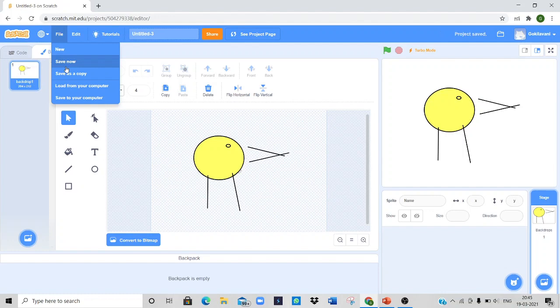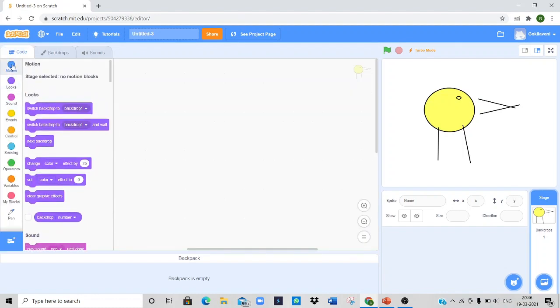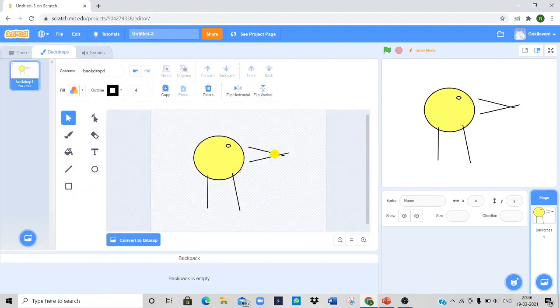Moving a sprite is also a simple one. All the instructions related to the movement of a sprite are given under the motion block menu. Here we can have that in the code option. We don't have any motion object selected. This is because we didn't upload any of the pictures.